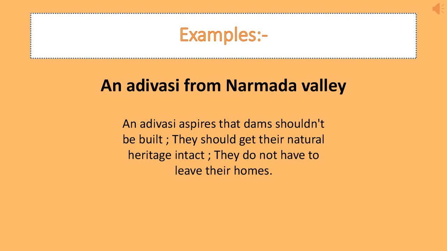They had to leave the place and go away. So what does a Narmada Valley Adivasi poor villager aspire? He may aspire that dams should not be built so that the poor villagers do not have to displace and leave their homes. The Adivasi will aspire that dams shouldn't be built.